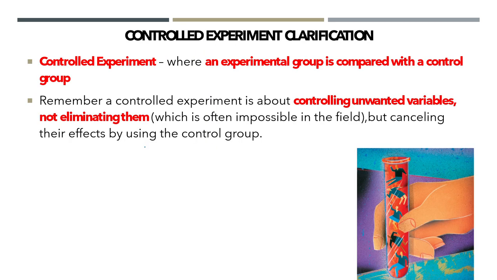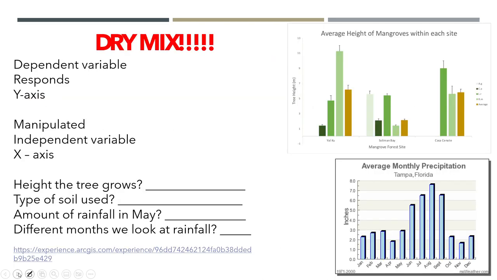All right, controlled experiment. This is where you've got an experimental group, which is compared with a control group. We're controlling unwanted variables. We're not going to eliminate them. You can't, especially often in the field. Inside a lab setting, it might be easier to take a lot of them out of the situation, but you don't want to take them all. We need to know what's going on, and if a particular data shows a trend, we need to know what caused that trend. So our DRY MIX: dependent variable responds to the y-axis.